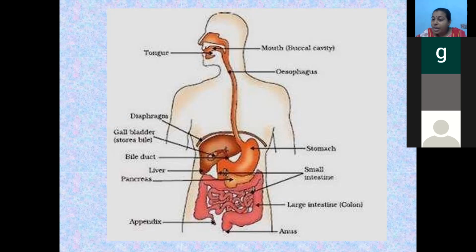Very good. I said these small intestine walls have small finger-like projections. What are those called? Villi. These villi help in the absorption of nutrients. As it has so many villi, some lakhs of villi in the small intestine, they provide more surface area for the absorption. You should know more about this.